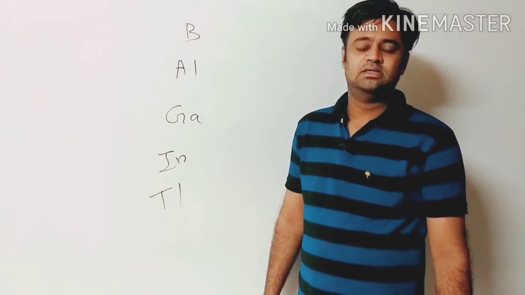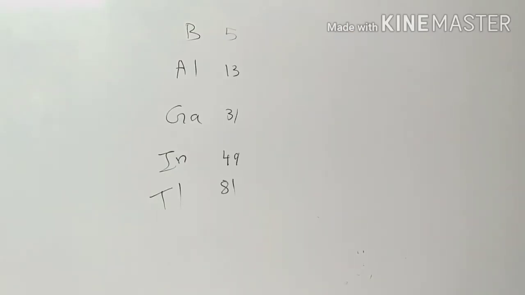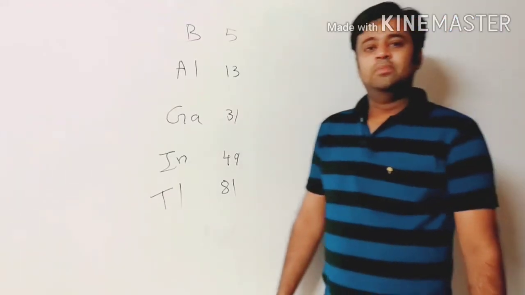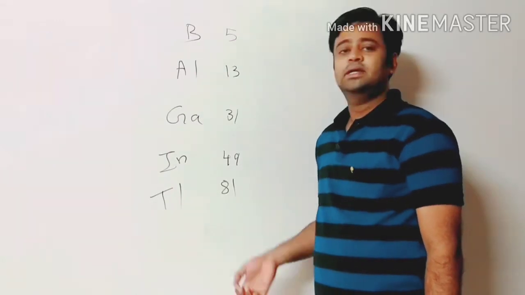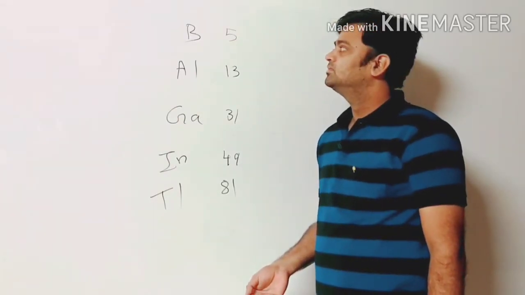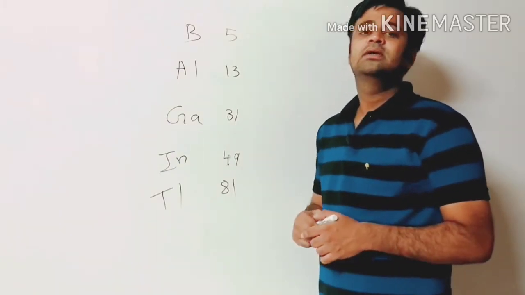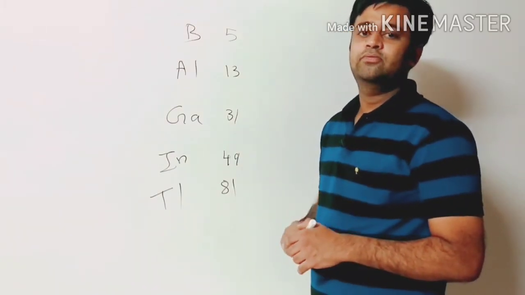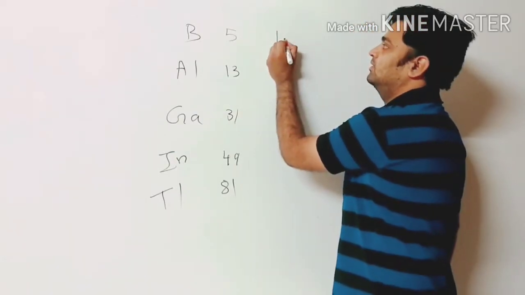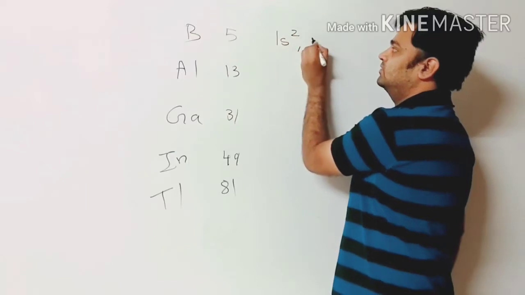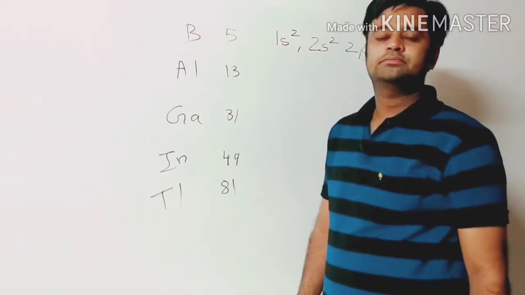Now we will see its atomic number. Its atomic numbers are 5, 13, 31, 49, 81. Now we see its electronic configuration. For boron, atomic number 5, the electronic configuration is 1s2, 2s2, 2p1.